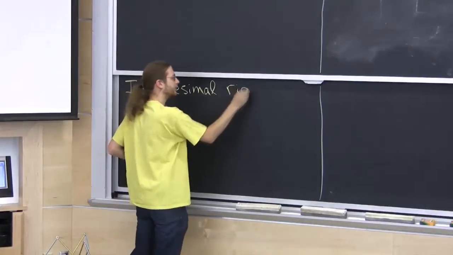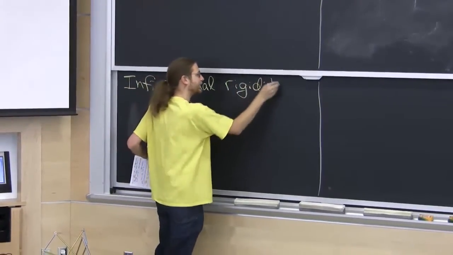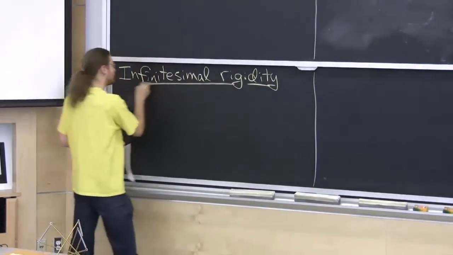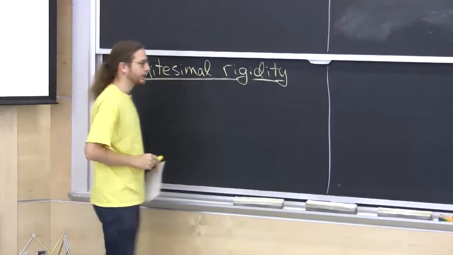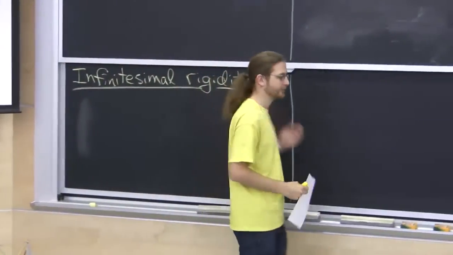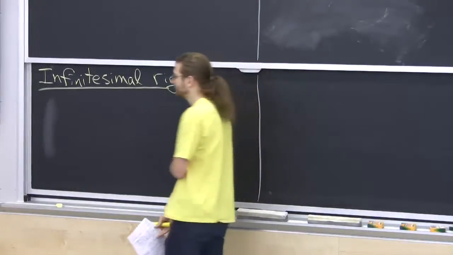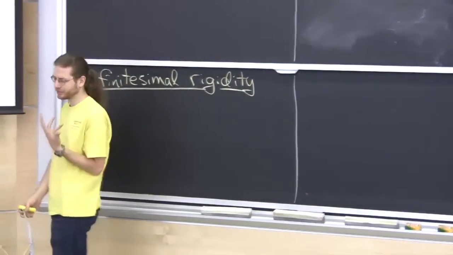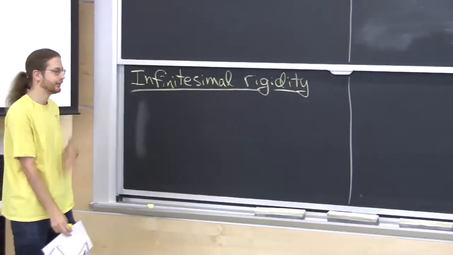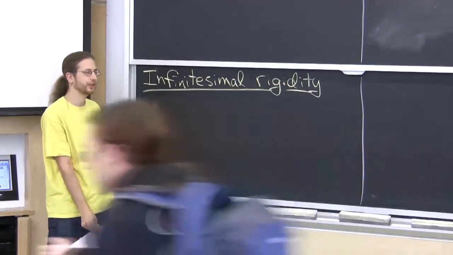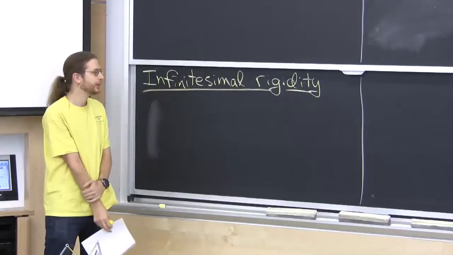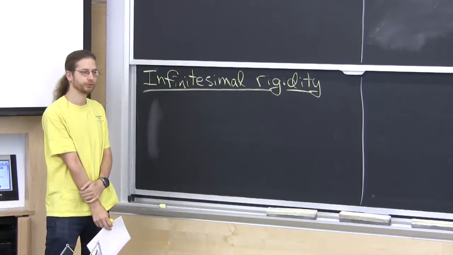So last class was mostly about generic rigidity. Today we're going to talk about variation, although related to generic rigidity. And this is going to be a very useful tool. It's a lot easier to work with algorithmically. It still captures essentially generic rigidity, but in a different way, in a linear way. And it's going to be super useful.